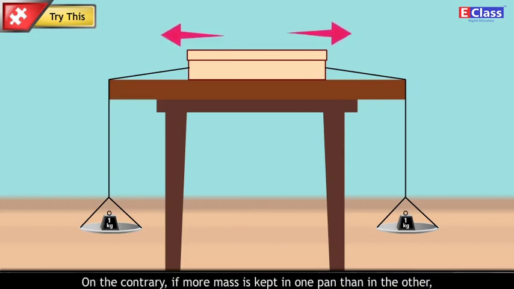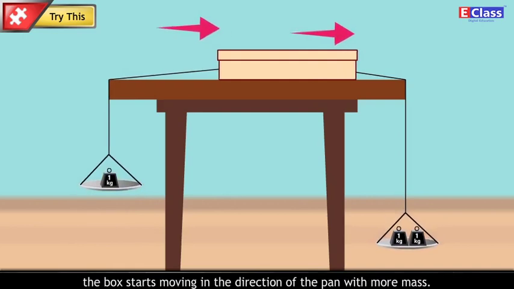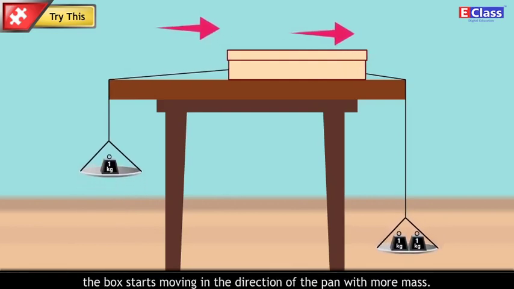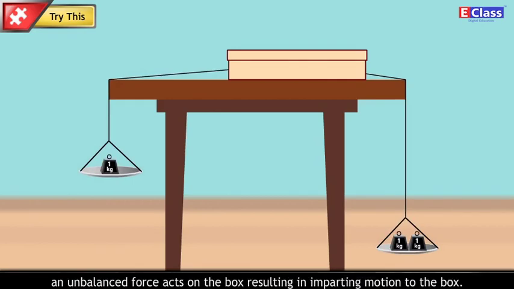On the contrary, if more mass is kept in one pan than in the other, the box starts moving in the direction of the pan with more mass. When unequal forces are applied to the box on the two sides, an unbalanced force acts on the box, resulting in imparting motion to the box.